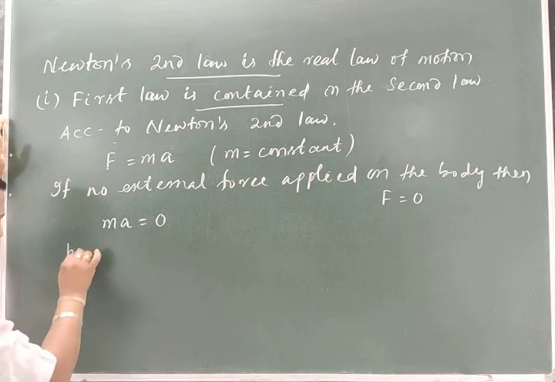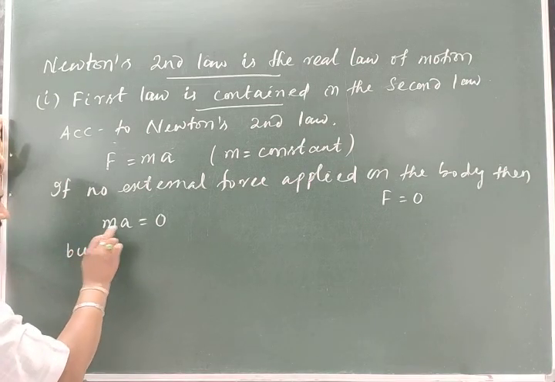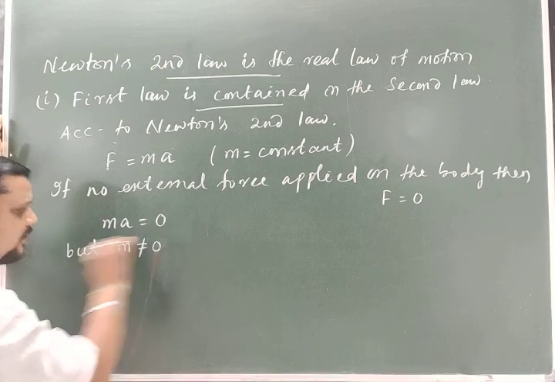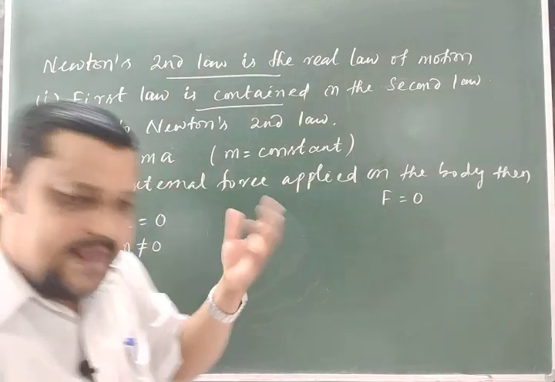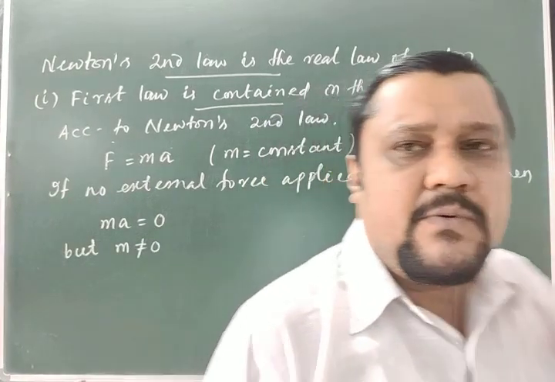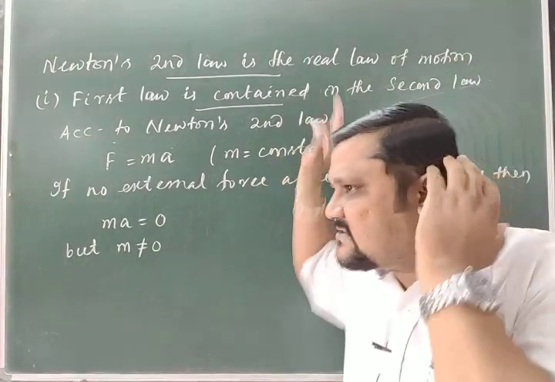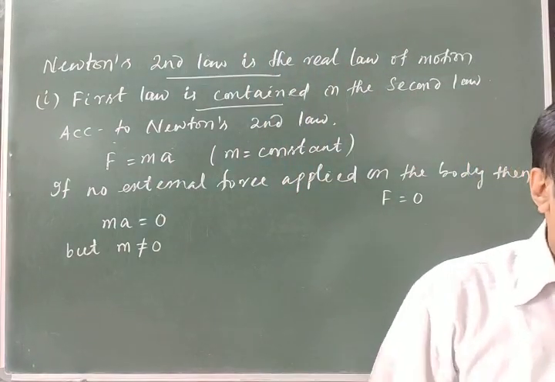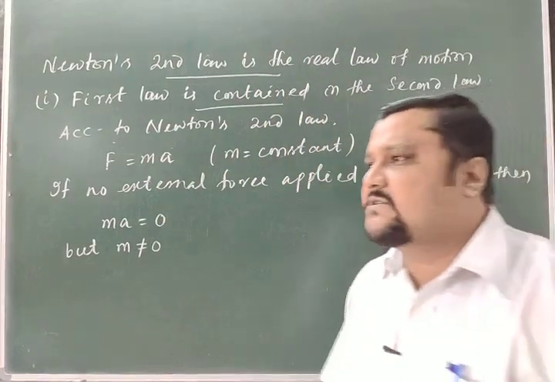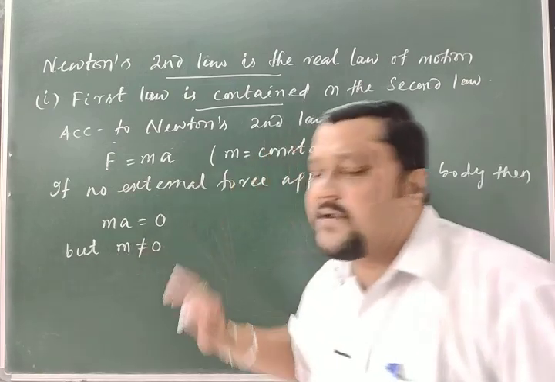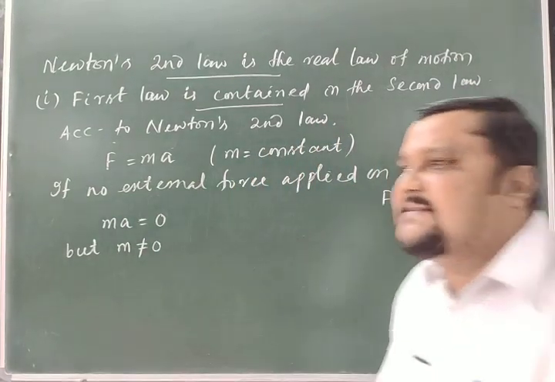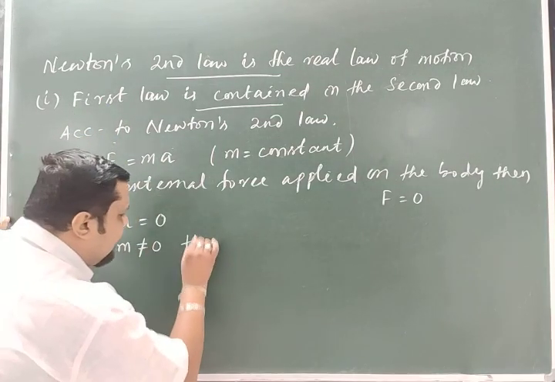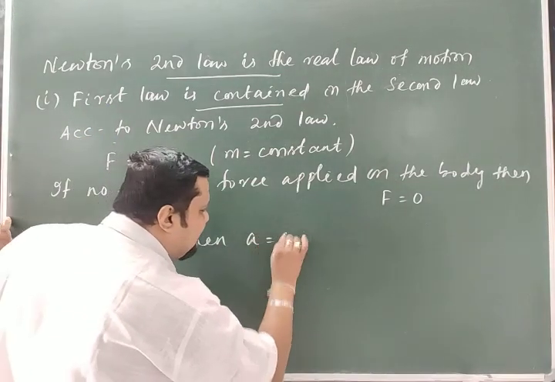But it is the multiplication of two quantities, mass and acceleration, that is equal to 0, but mass is never equal to 0. If a body exists, it has mass; it cannot be 0. Because in classical concept, we are discussing the Newton's era, we are discussing Newton's law. So here, we always consider mass is constant. But mass is never 0, because the body has existence. If mass is not equal to 0, then acceleration is equal to 0.